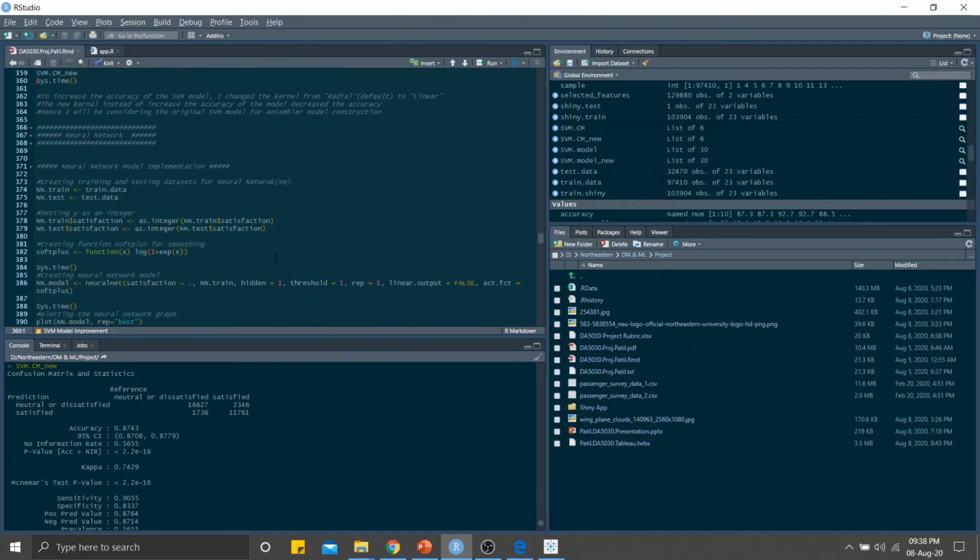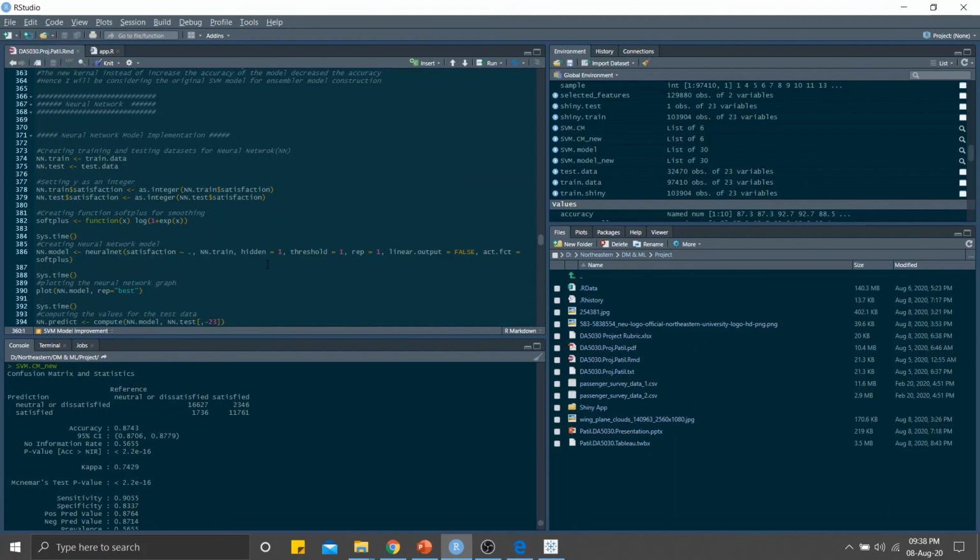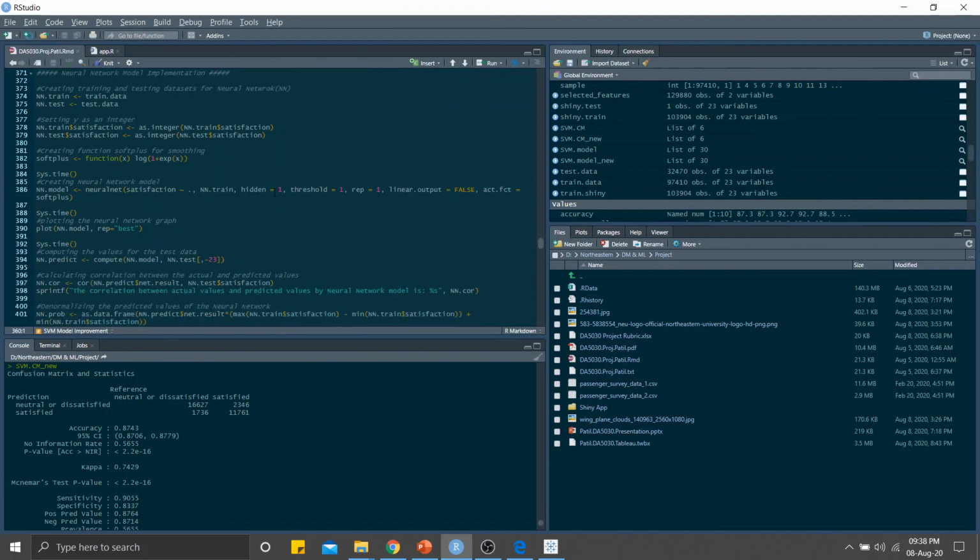The next is neural network. For the neural network model, first I tried hidden layers of 3 and 2, so a total of 5 with 3 in the first and 2 in the second, and a threshold of 0.1 with a repetition of 3. But it didn't work. It was taking a lot of time. Almost 1 day, but still it didn't give me the output. So I just kept the hidden layers to 1, threshold to 1, and repetition to 1.